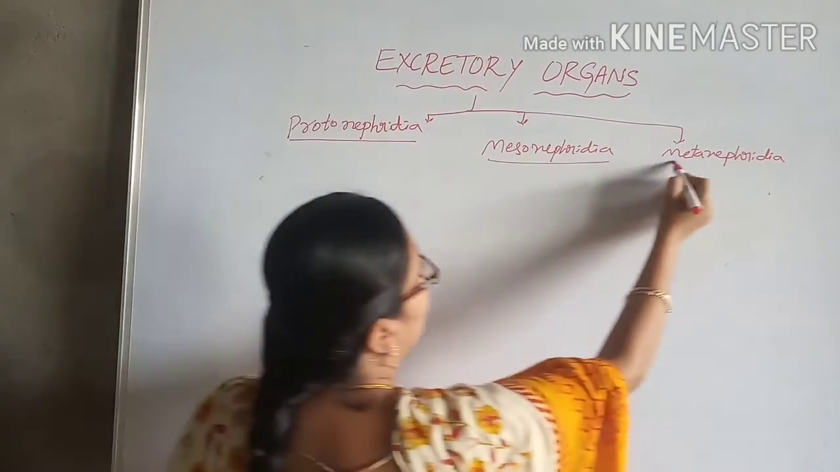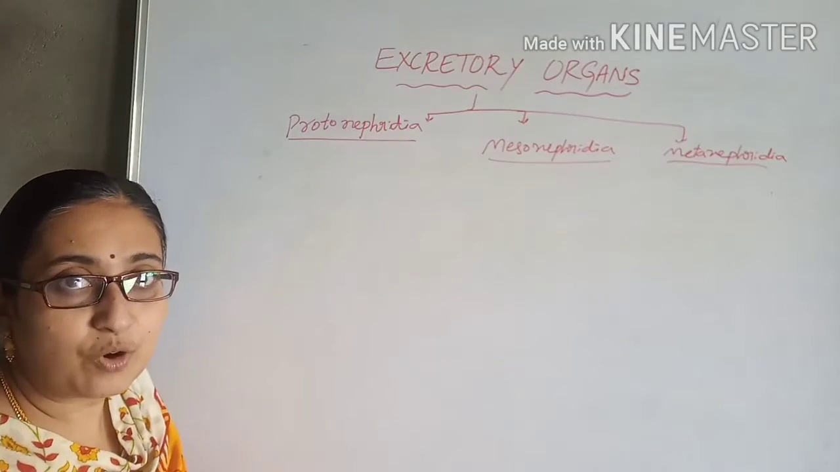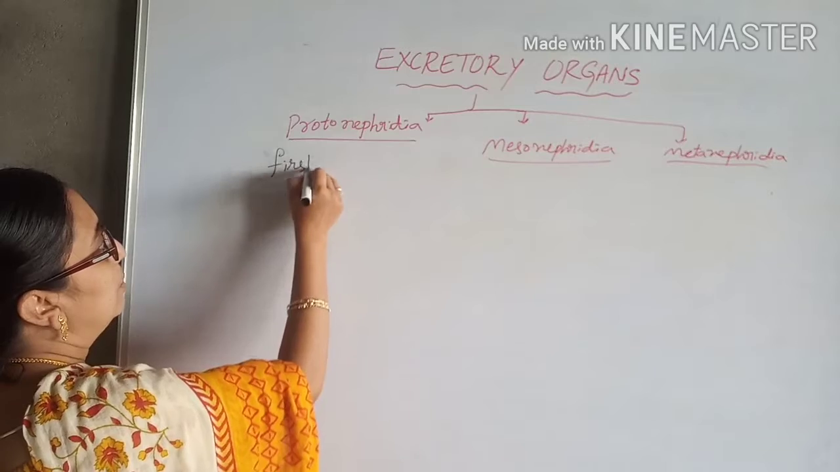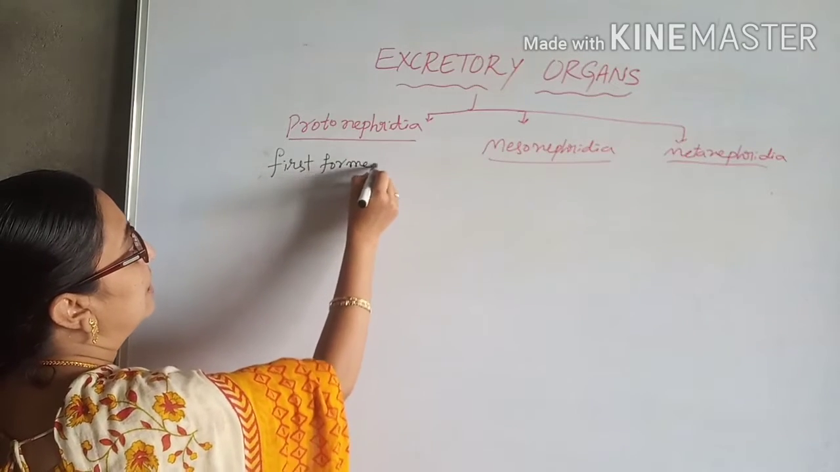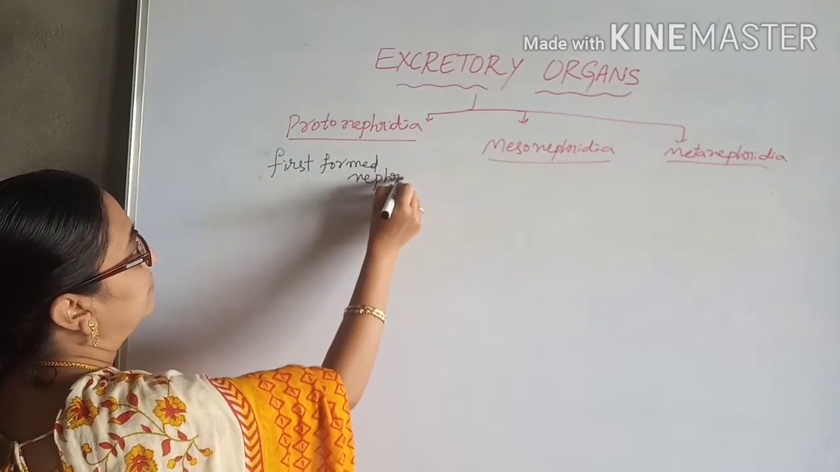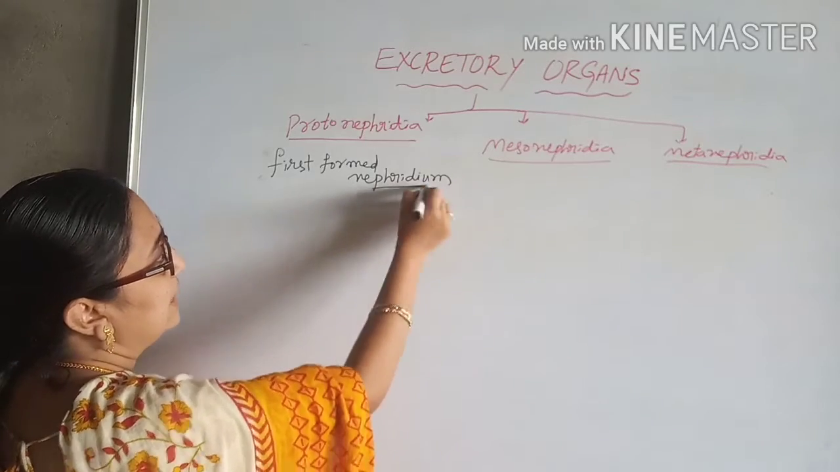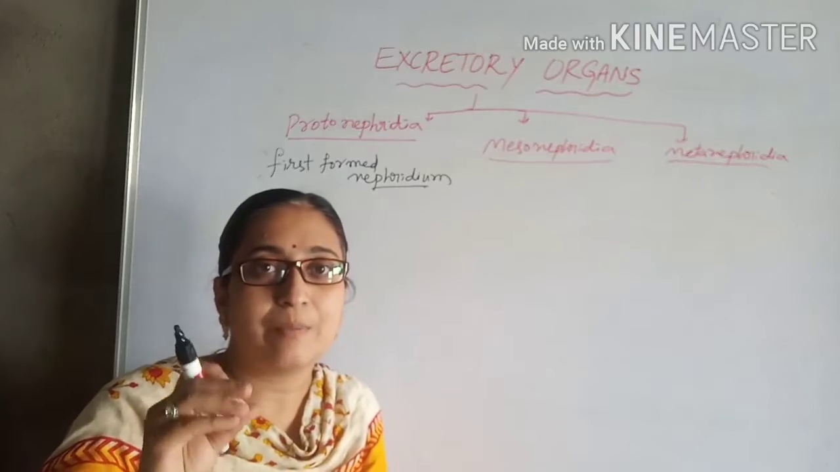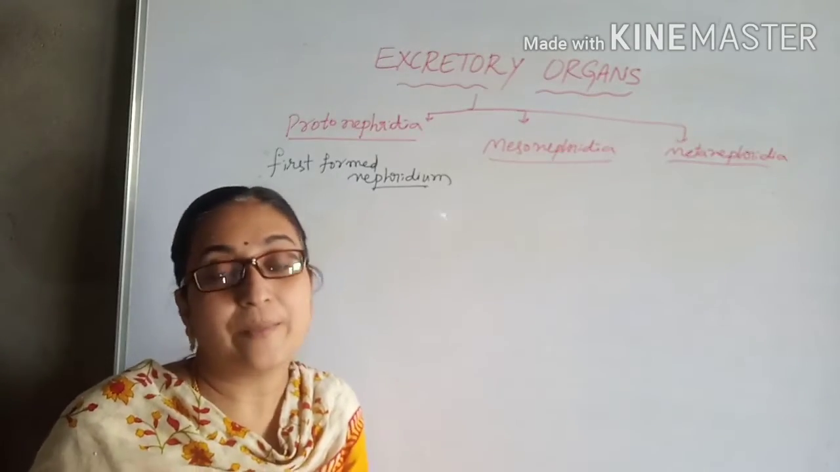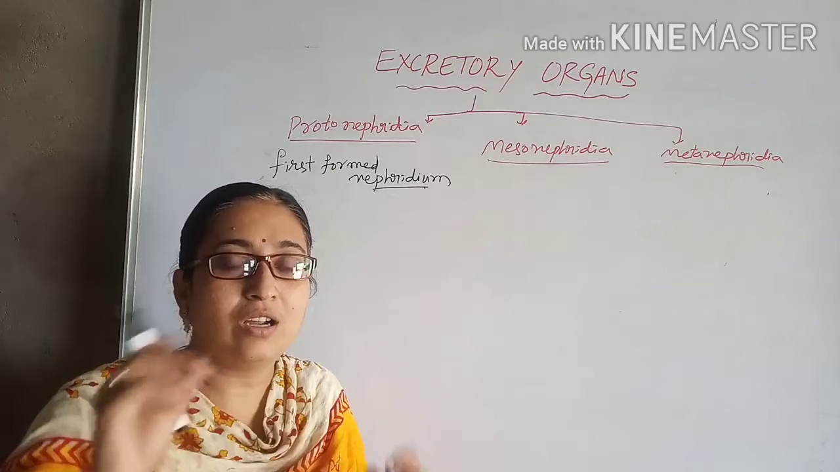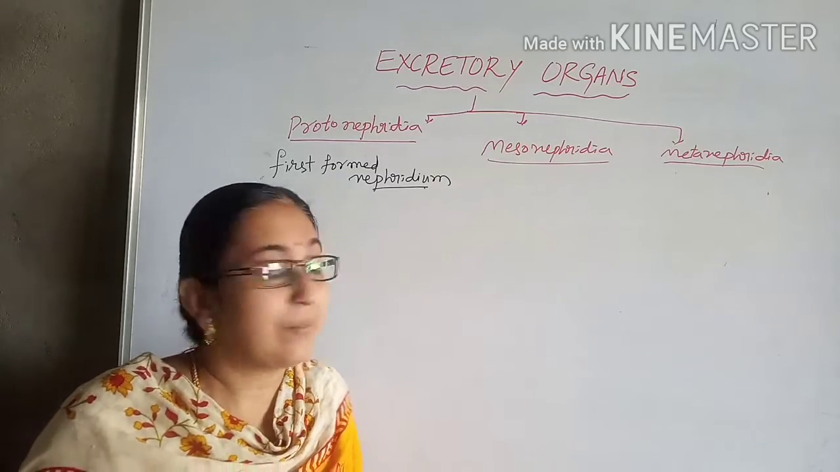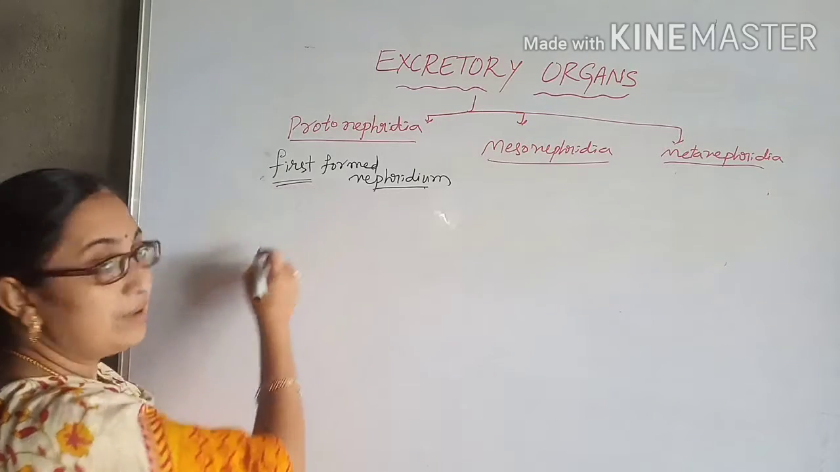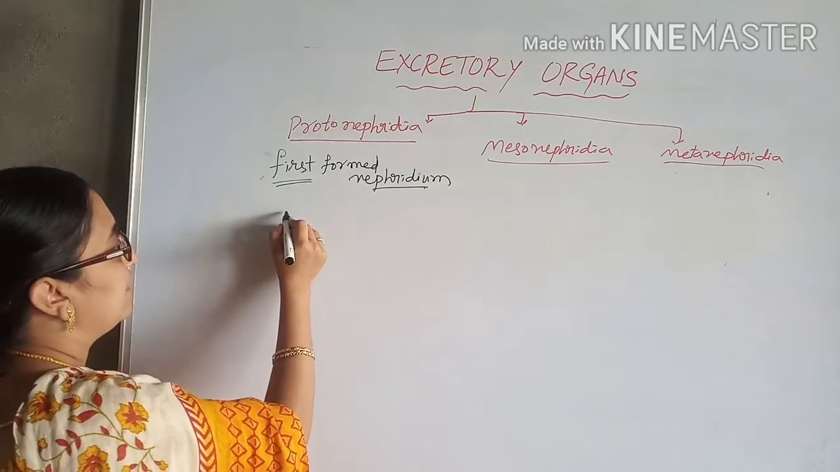So the first type is protonephridia. These protonephridia, proto means first formed nephridia. They are the first formed nephridia. A nephridium is nothing but a tube-like structure which has a blunt end. They are long tube-like structures. These nephridia are first formed in the phylum